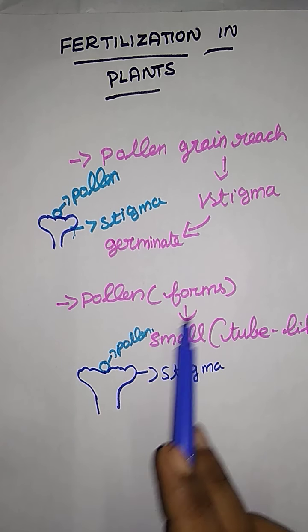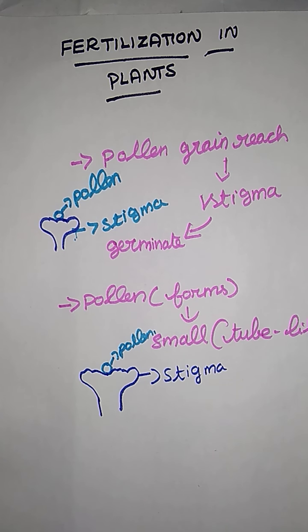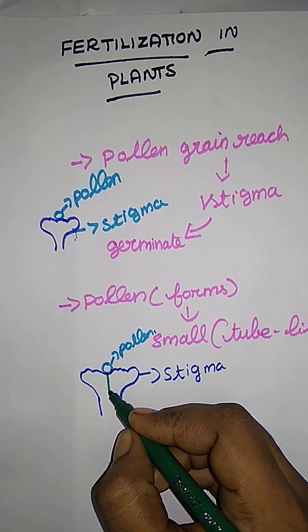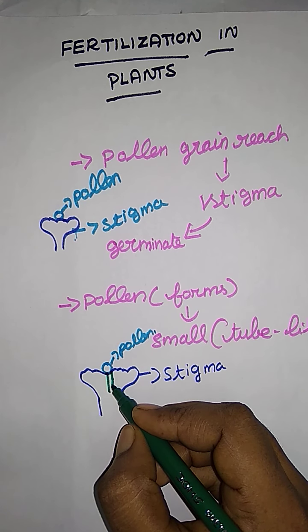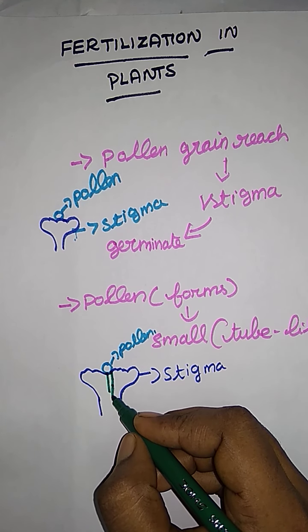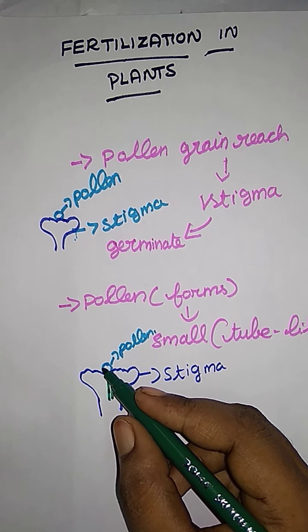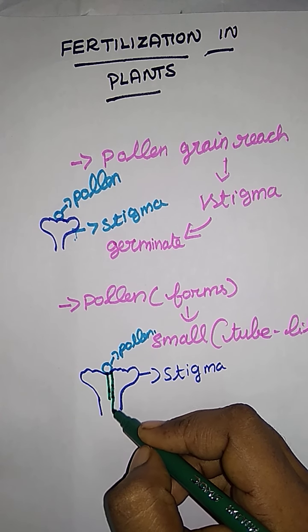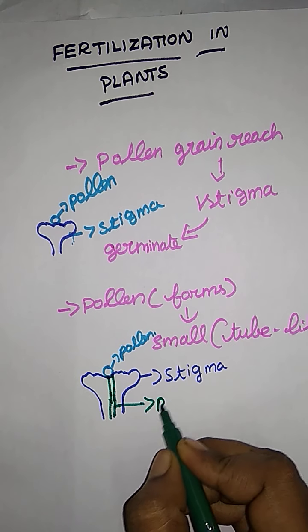The pollen forms a small tube-like structure. How is it formed? It forms with the help of tissues in the stigma. The small tube formed from the pollen grain is called the pollen tube.